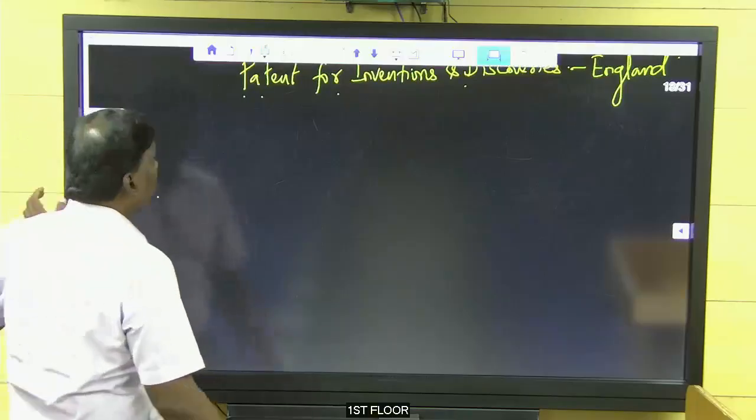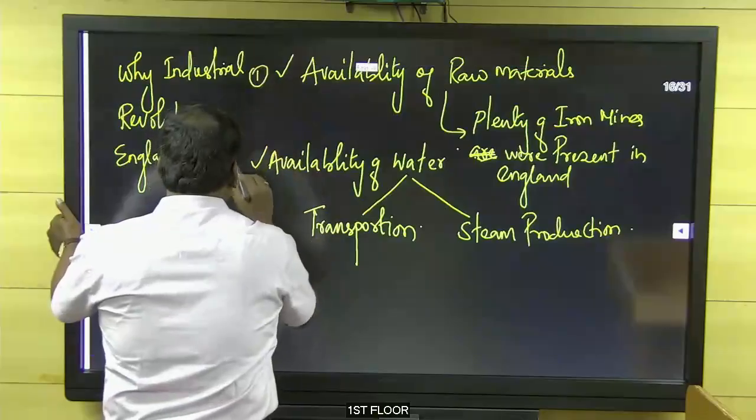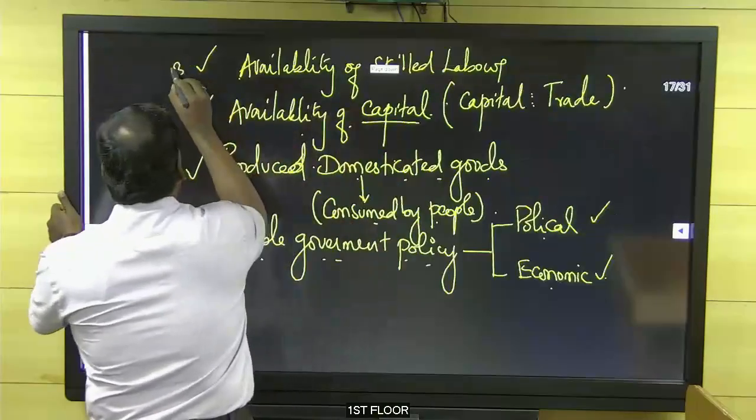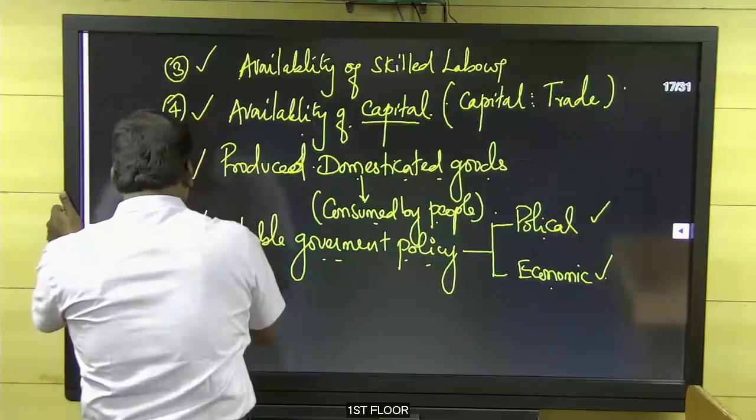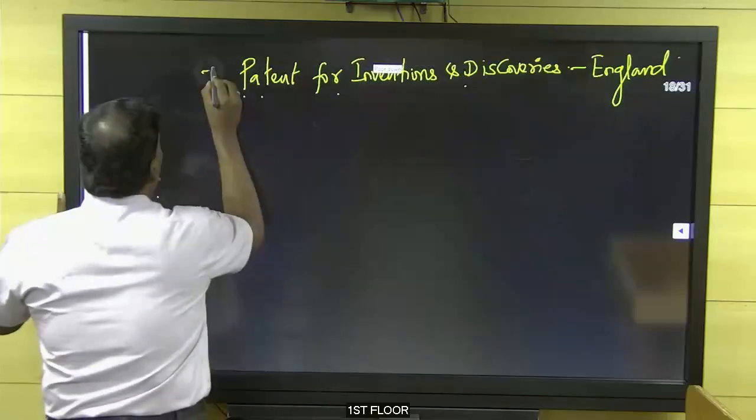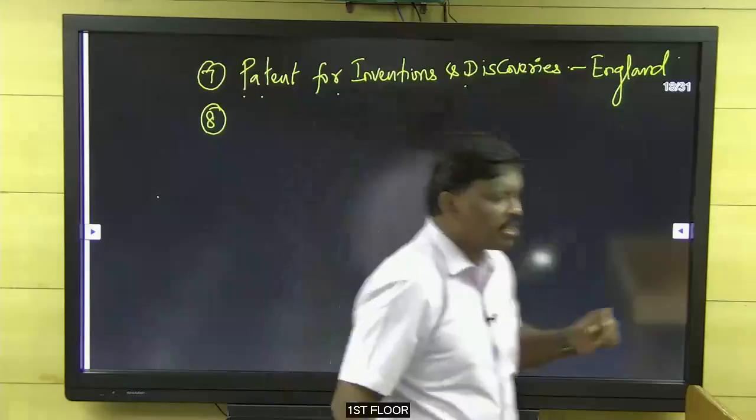Okay, how many points have we gathered so far? 1, 2, 3, 4, 5, 6, 7, 8 points.